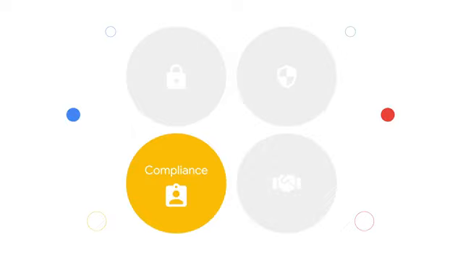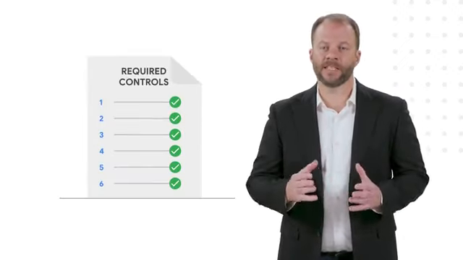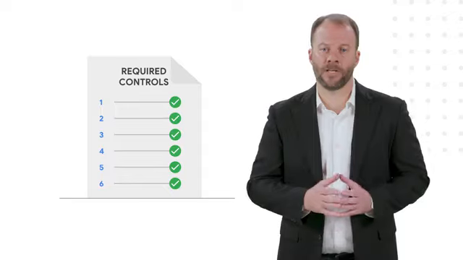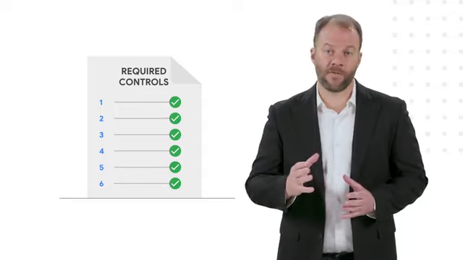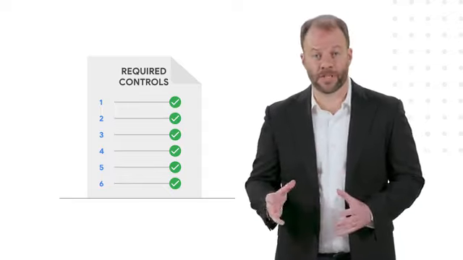Compliance takes data security one step further. It's about meeting standards set by a third party. This third party might be your regulatory authority, or it might be an international standards organization. Compliance is especially important in highly regulated industries, such as healthcare or banking, where there's an abundance of sensitive data. In these cases, your approach to data security needs to meet any requirements set forth by the relevant standards or regulatory bodies in your region or industry.